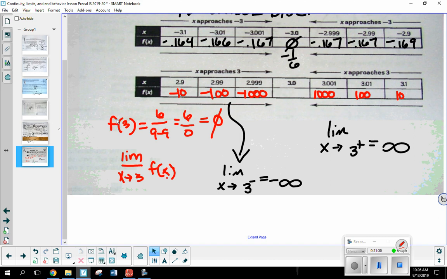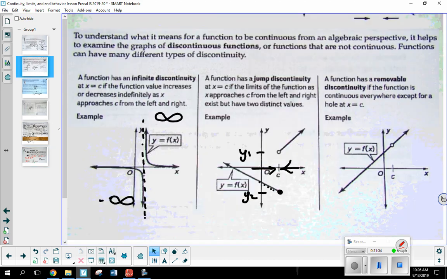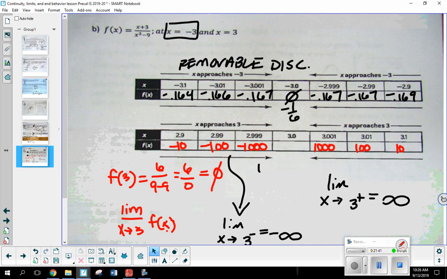So think about the 3 types of discontinuities that we have. As I approach an x from both sides, which one describes going to positive and negative infinity? It's got to be an infinite discontinuity or a vertical asymptote. So this one is an infinite discontinuity. And again, with all the time we've spent talking about rational functions, you probably already knew the outcome before we even looked at it.